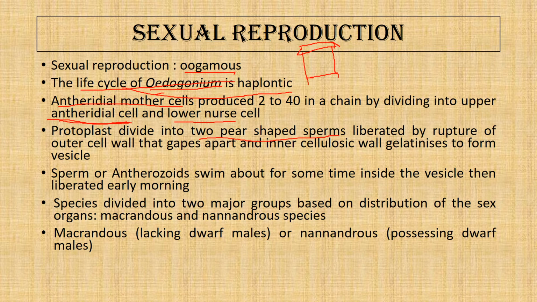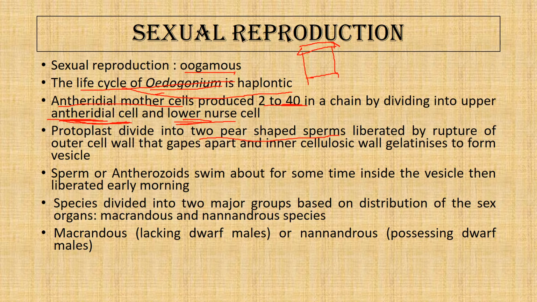And these antheridial mother cells can be produced in a chain of 2 to 40 in a row. And they divide into an upper antheridial cell and a lower Nash cell.